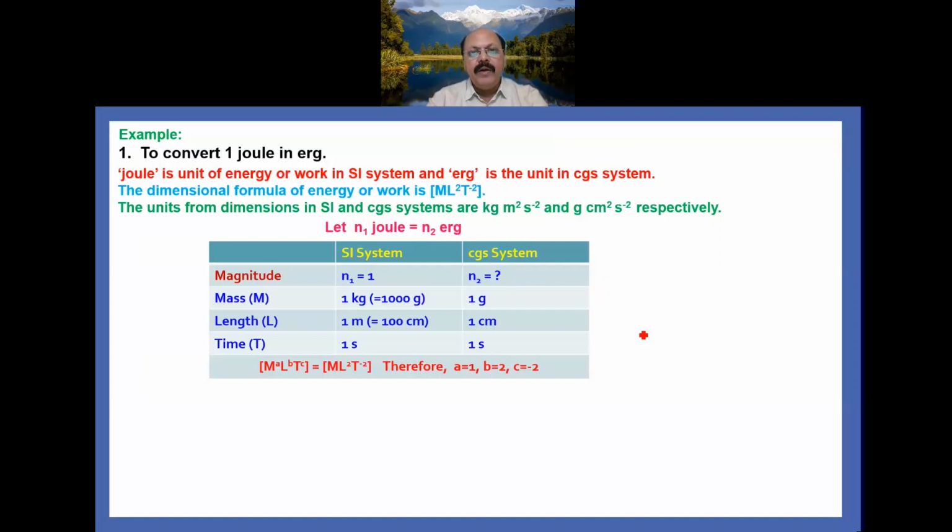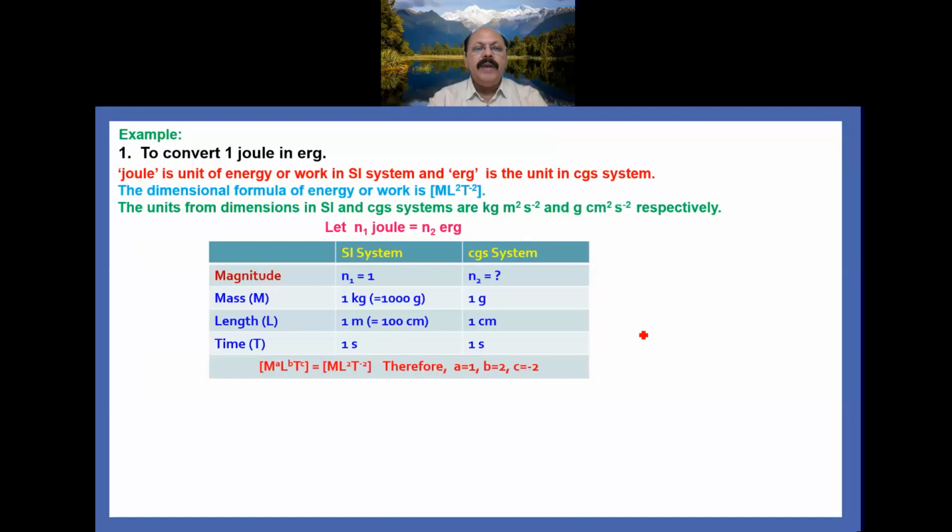So we have to find out A, B, C, because now here we have to apply a formula: n2 equal to n1 [M1 upon M2 raised to the power A, L1 upon L2 raised to the power B, T1 upon T2 raised to the power C]. So we have to write the dimensional equation or dimensional formula in terms of A, B, C, and then we find out A, B, C by comparing the dimensions.